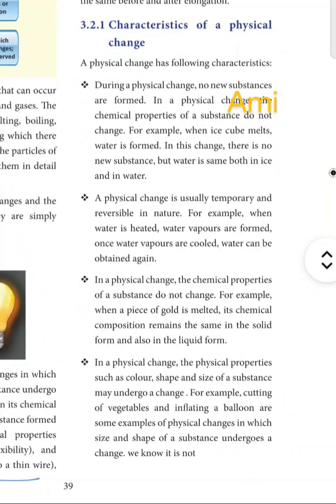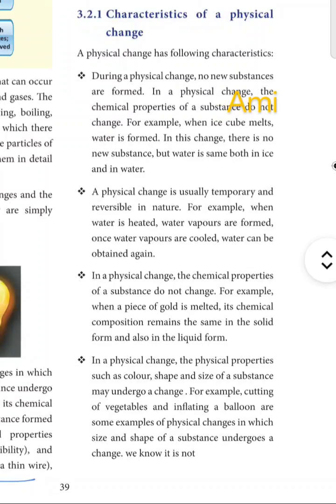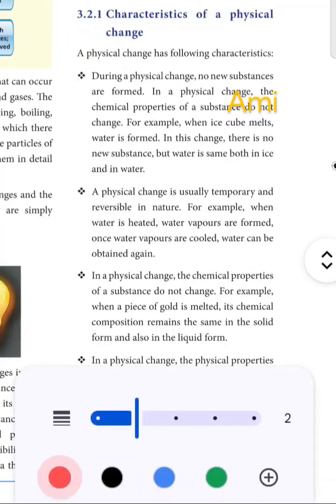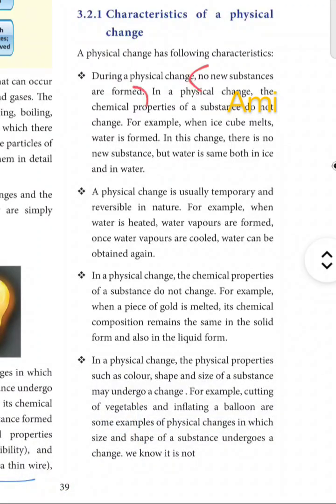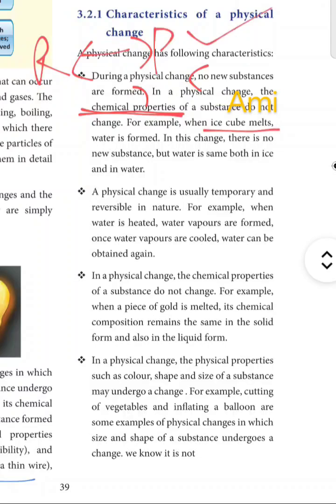Now we'll see the characteristics of physical changes. As we already discussed, during a physical change there is no new substance formed, whereas the chemical properties of the substance do not change. The chemical properties of the reactant and the product remain the same. Now when an ice cube melts and water is formed, both the reactant and product are made up of water molecules only. A physical change is usually temporary and reversible in nature.